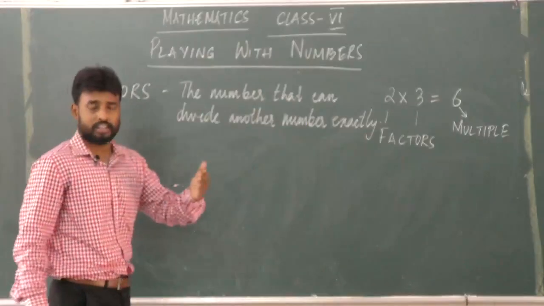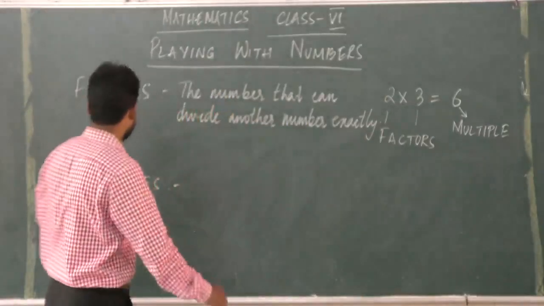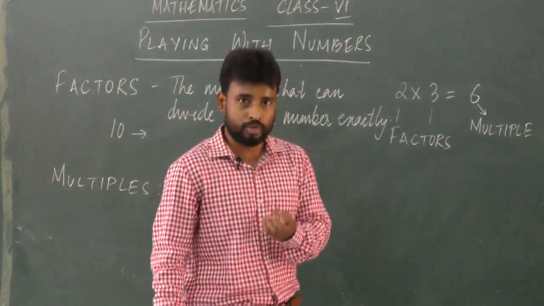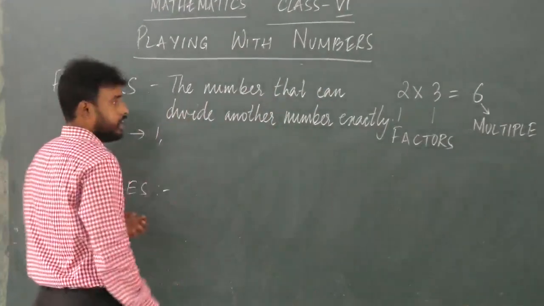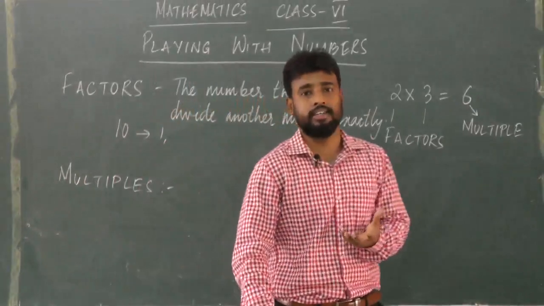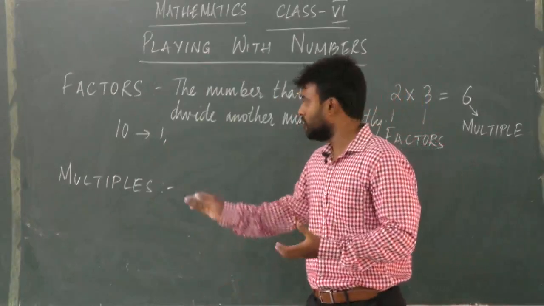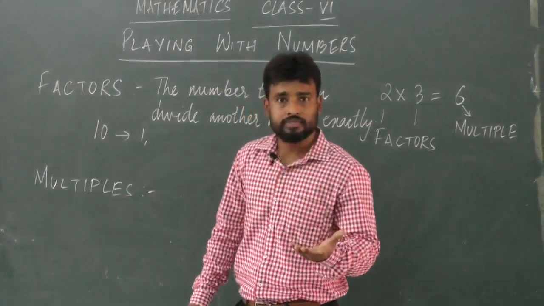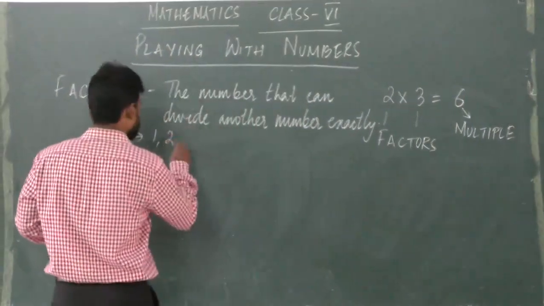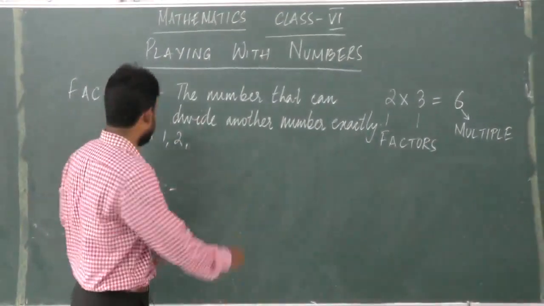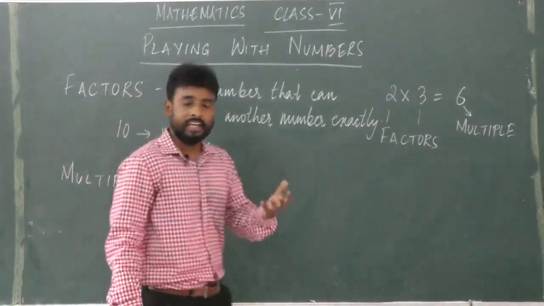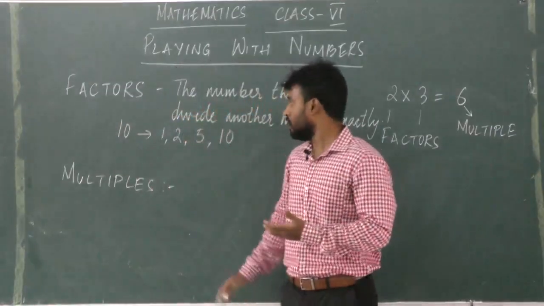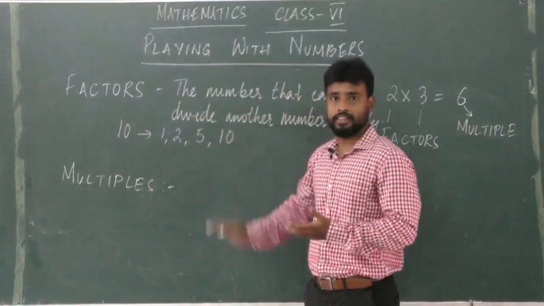Let's understand factors by taking one example. Suppose we have 10. We know that 1 is a factor of every number, so we start with 1. And let us find out which numbers can divide 10. So that will be considered as the factors of 10. So here we have taken 1. Now 2 can divide 10, yes. 5 can divide 10, yes, and the number 10 itself can divide 10. So the factors of 10 are 1, 2, 5 and 10.